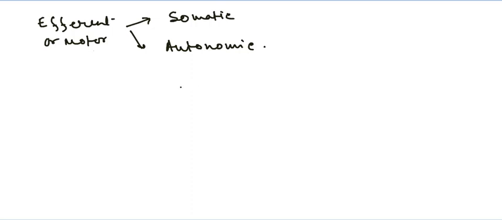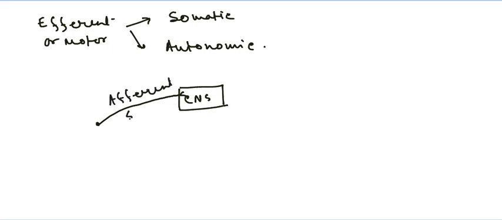If we draw the diagram again, this is the central nervous system. You know the central nervous system is made up of the brain and the spinal cord, and it receives information via the afferent neuron. The afferent neuron is also known as the sensory neuron, right? So the sensory neuron conveys the information towards the central nervous system.